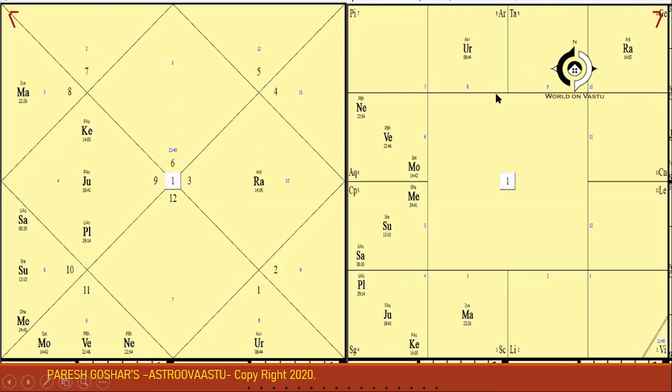But in the southern style, there is a difference. Here the Rasi is fixed, not the house. And the numbers go in a clockwise direction. So here the reading goes clockwise, and in the northern style it goes anti-clockwise.